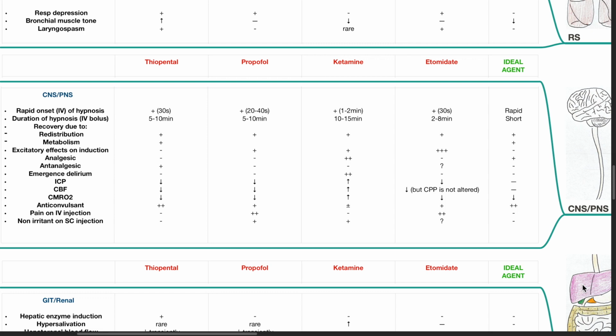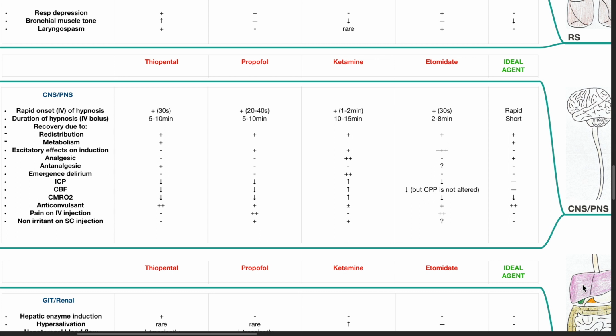Only ketamine has analgesic effects, but not thiopental, propofol, or etomidate. The ideal agent should have analgesic effects. Thiopental has analgesic effects. Propofol, ketamine, and etomidate do not. The ideal agent should not be analgesic. Emergence delirium may occur with ketamine, but not with thiopental, propofol, or etomidate. The ideal agent should not have emergence delirium.